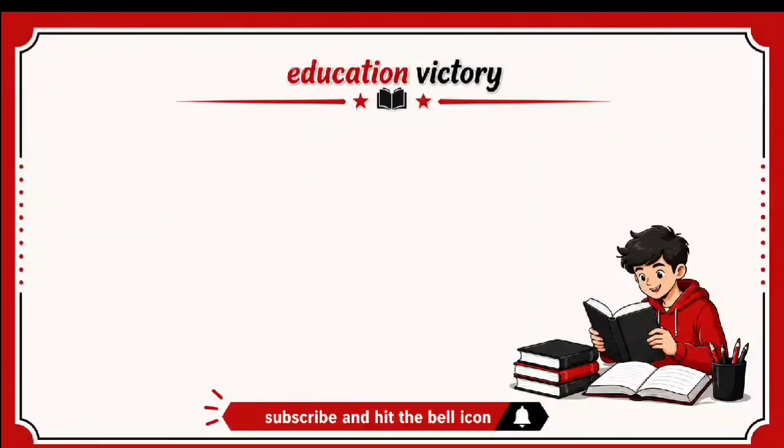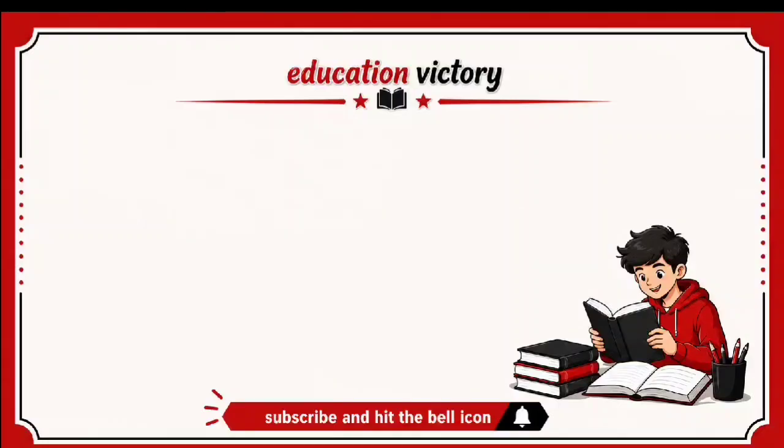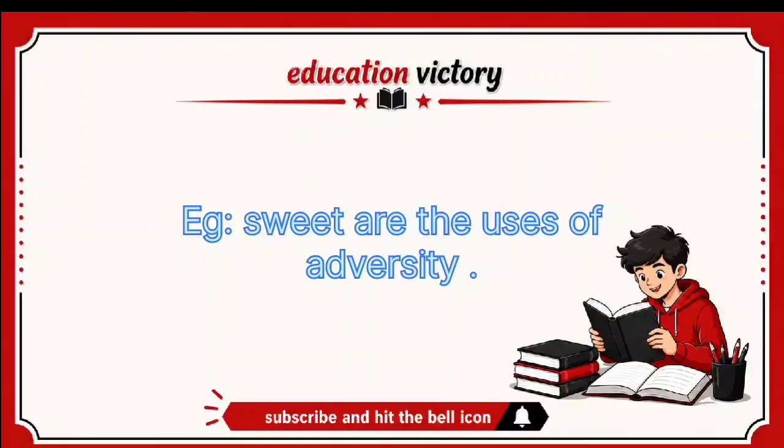The subject of a sentence usually comes first, but occasionally it is put after the predicate, as "Here comes the bus" or "Sweet are the uses of adversity."